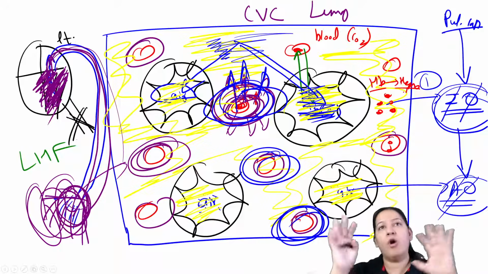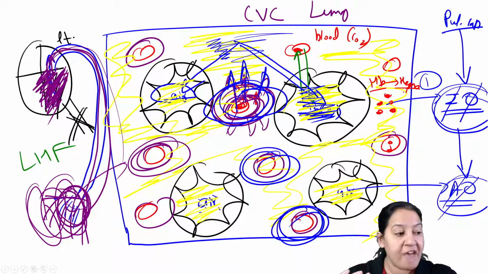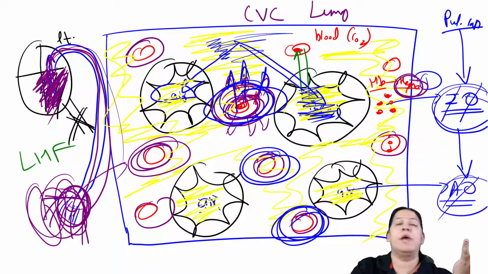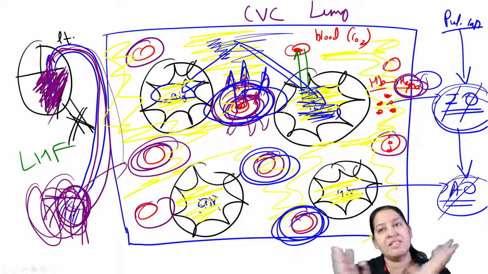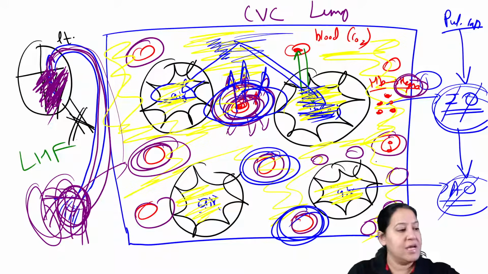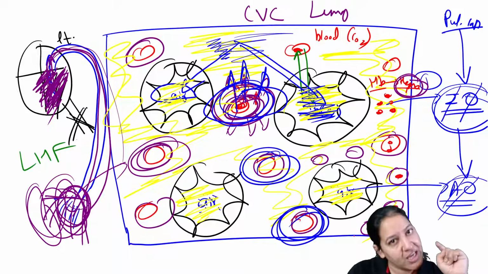will be engulfed. Now the lung has macrophages. Every organ has macrophages, right? So the lung also has macrophages, yes or no? So these are the macrophages which engulf the hemosiderin. The hemosiderin is engulfed. So there are many macrophages. Let me draw a few macrophages. These macrophages are engulfing the hemosiderin, which is formed from the hemoglobin.